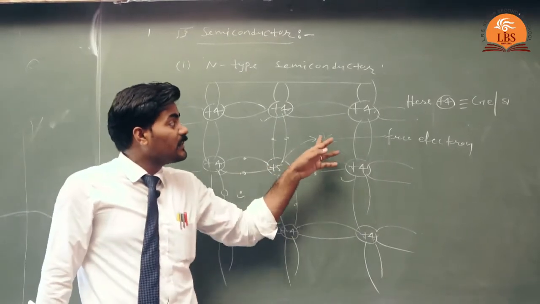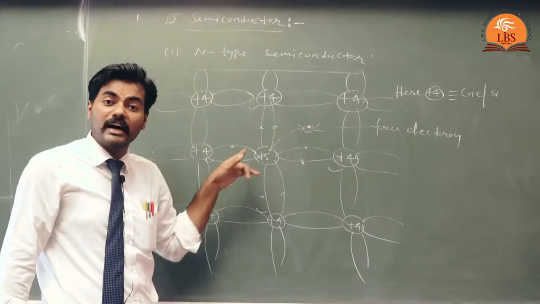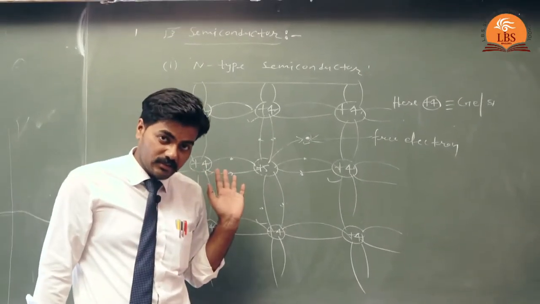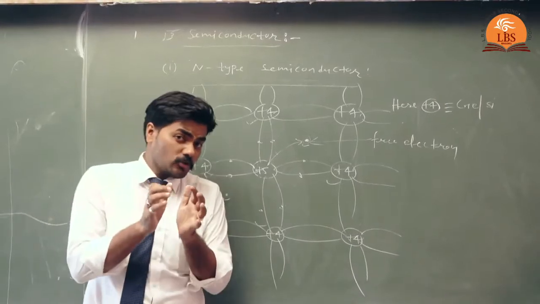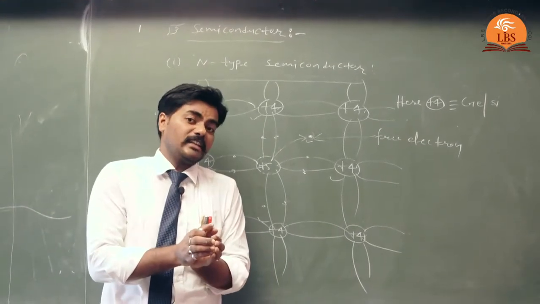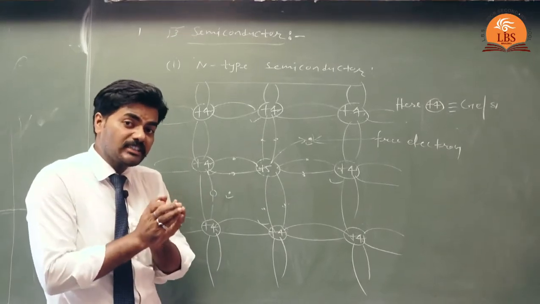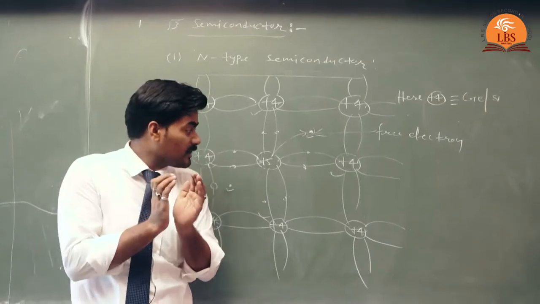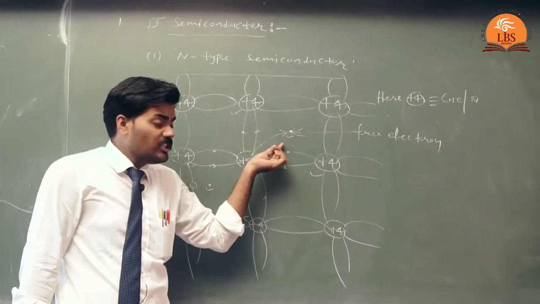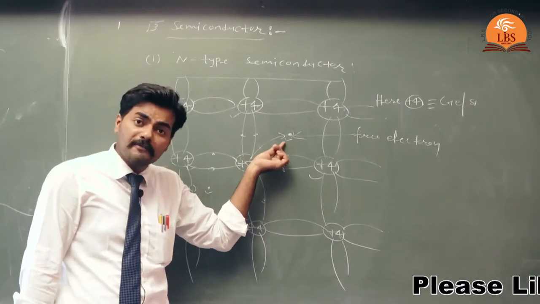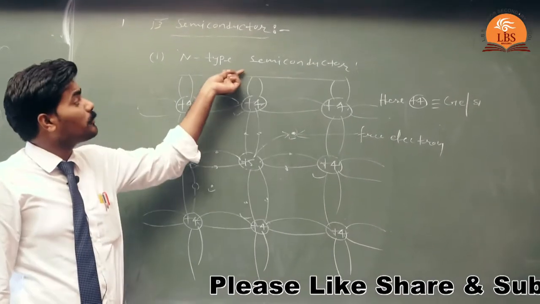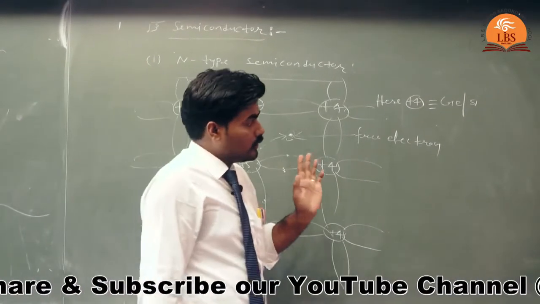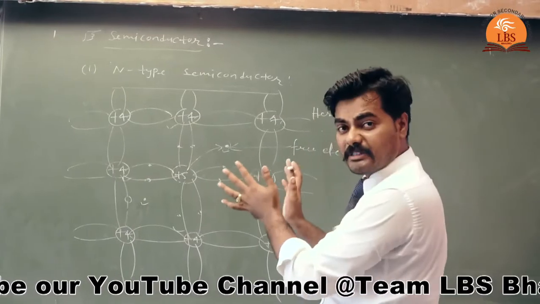So we can say that in N-type semiconductor electrons are majority charge carriers, whereas holes are minority charge carriers. Though the electrons are majority charge carriers and holes are minority charge carriers, as a whole N-type semiconductor is electrically neutral. And since there is a majority of the negative charge, this type of semiconductor is named N-type semiconductor. This is the bonding diagram of the N-type semiconductor.